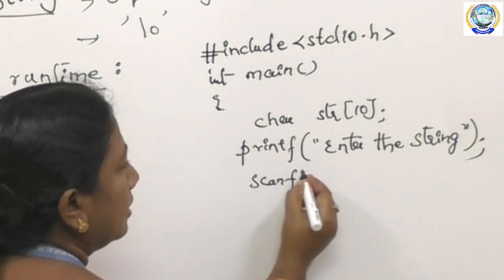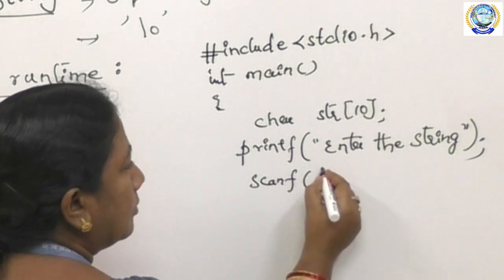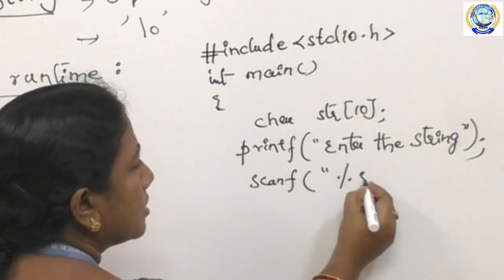Now I am using the scanf statement to read the string.